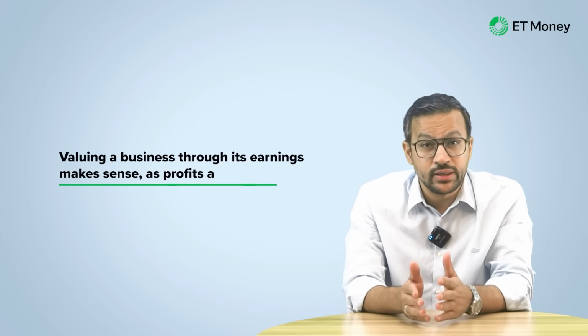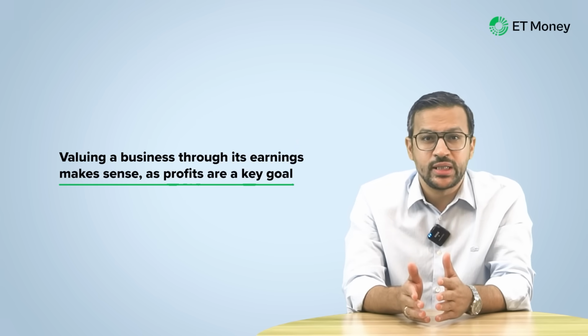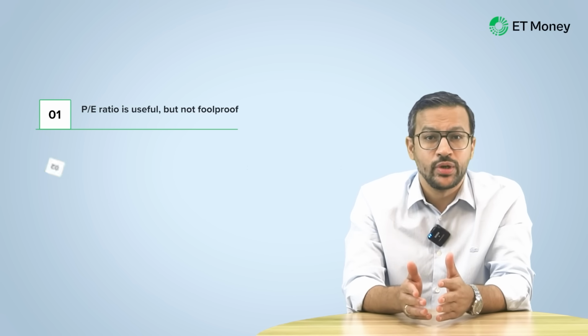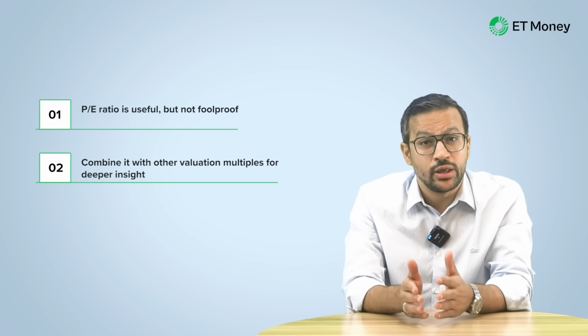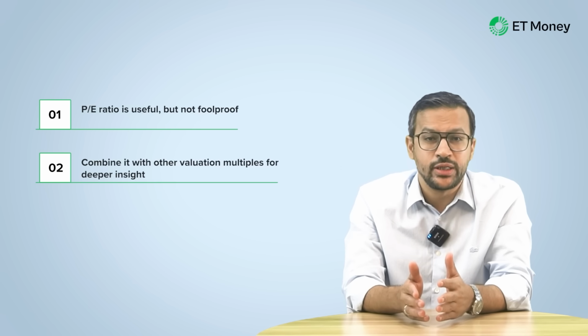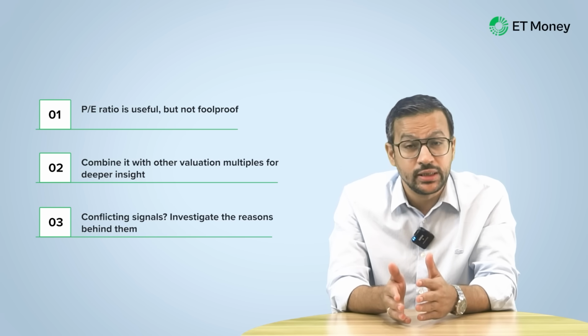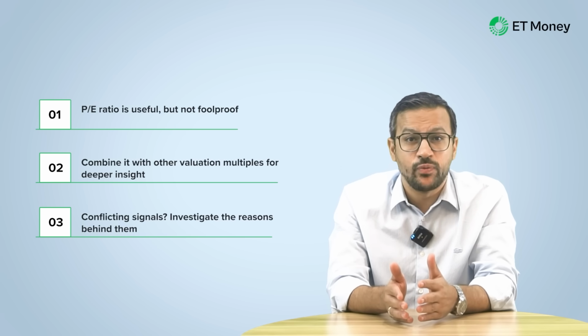The PE ratio is the most popular metric to assess valuations, and that's for a good reason. Valuing a business in terms of its earnings is quite a sensible approach, given that generating profits is an important goal of any business. But using the PE ratio does have some pitfalls, which we have discussed in this video. The objective of this video was not to stop you from using the PE ratio. Quite the contrary. The idea was to discuss how you can better use the PE ratio. Using other valuation multiples in conjunction with the PE ratio can help you better analyze stocks. If they are throwing conflicting signals, that's where you must dig deeper and find out why that's so.